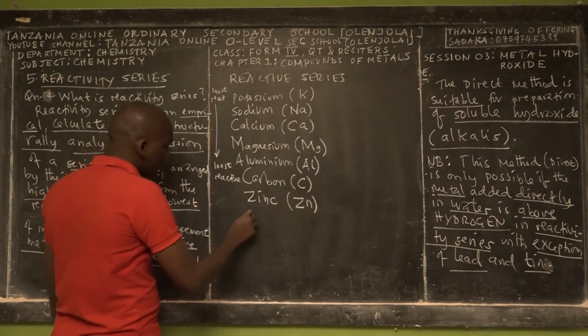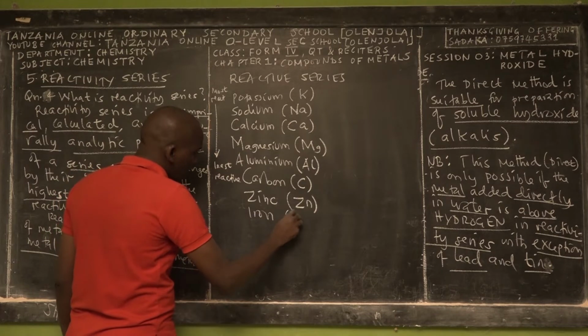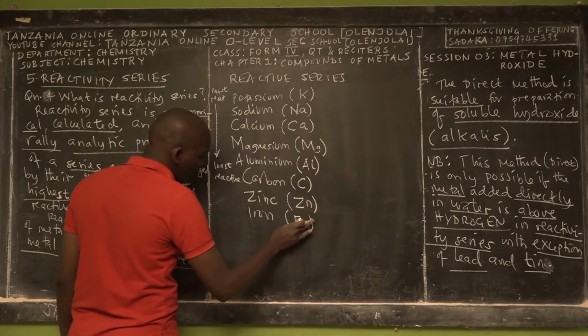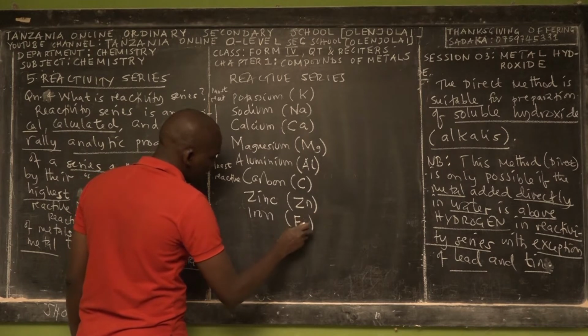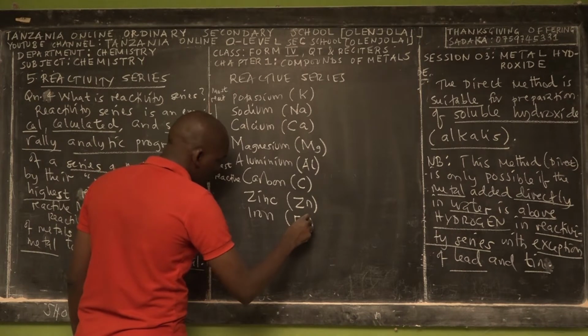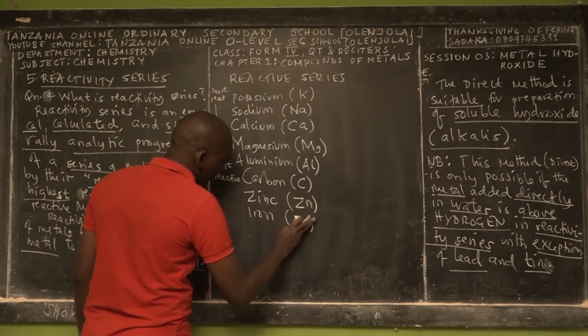The next element is iron, and its formula is Fe. This is the symbol of iron. You have studied extraction of iron, so you remember the chemical equation for extracting the iron.